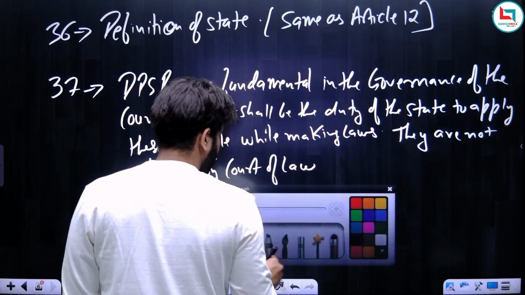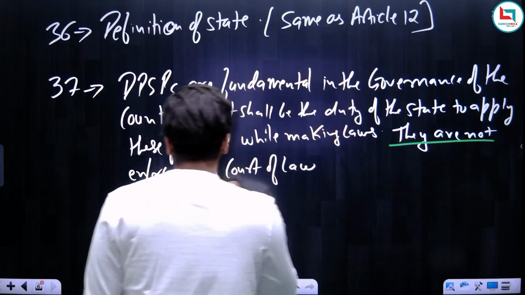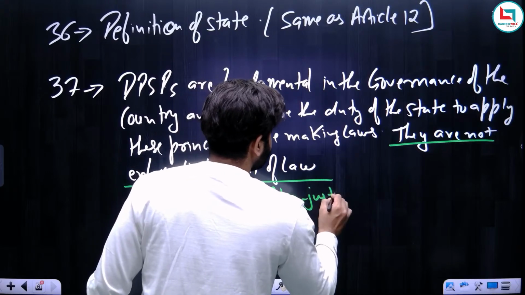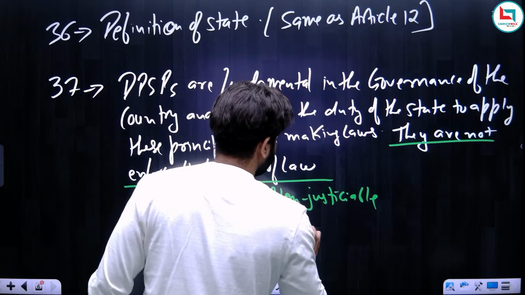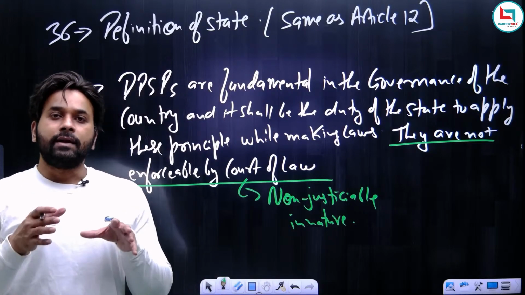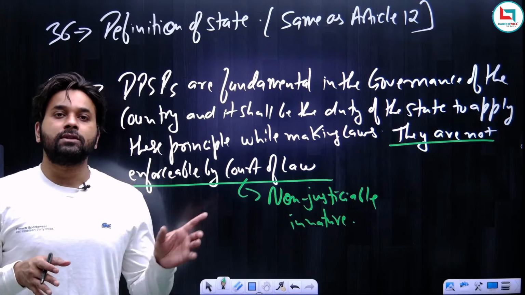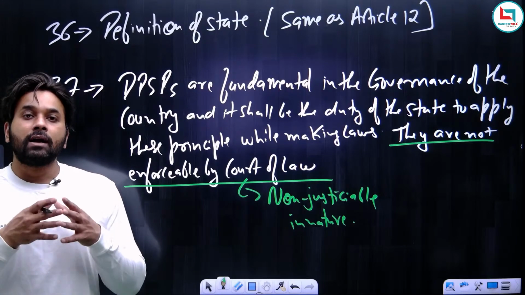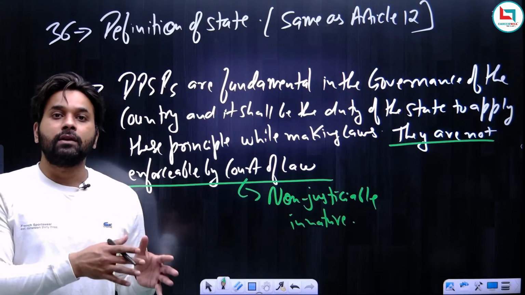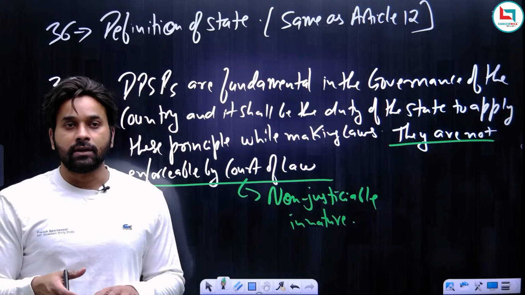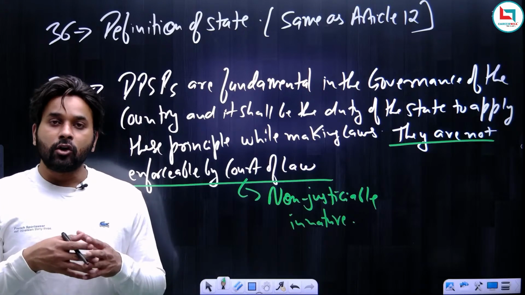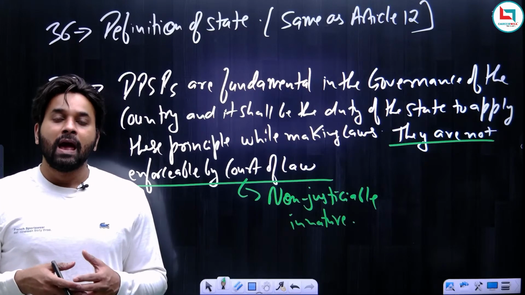This shows that they are non-justiciable in nature. So which article declares that DPSPs are non-justiciable in nature? It is Article 37. Now Article 37 on one side says that these principles are fundamental in the governance of the country and it shall be the duty of the state. But on the other side, DPSPs are non-justiciable. It means they cannot be enforced by the court of law, and it actually makes sense.